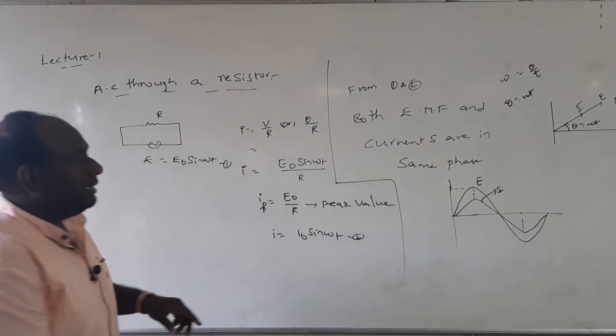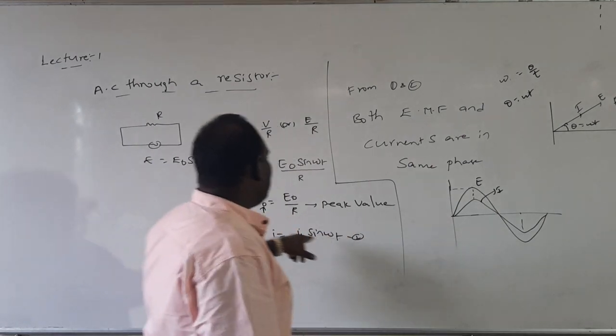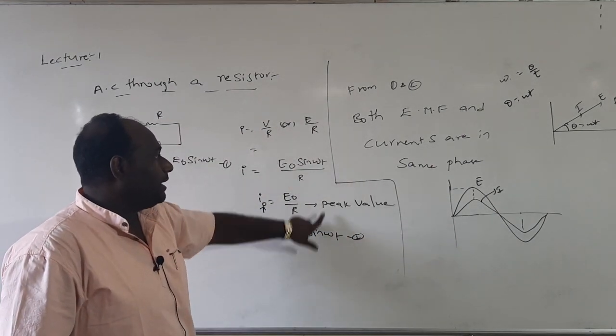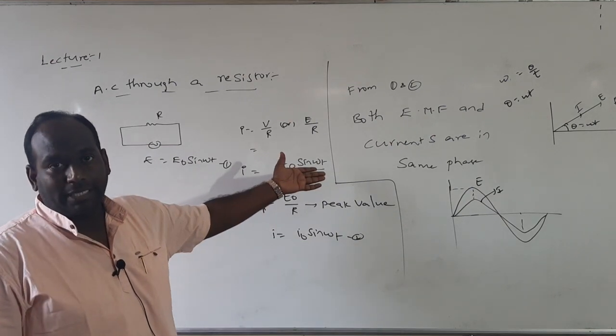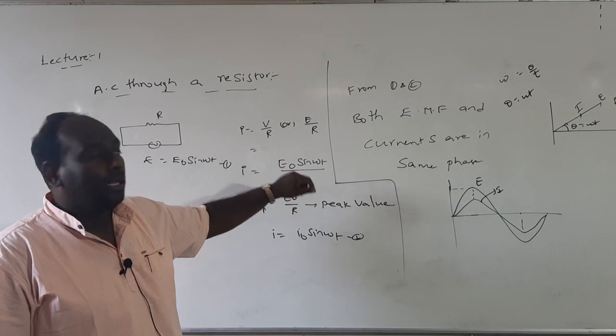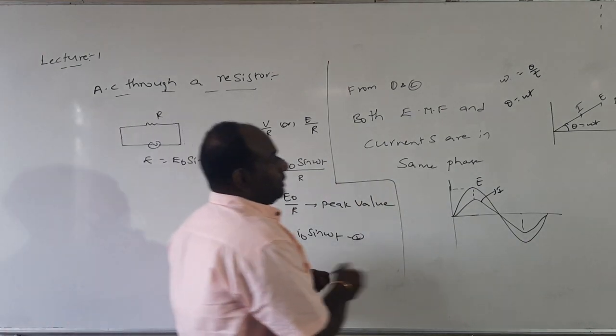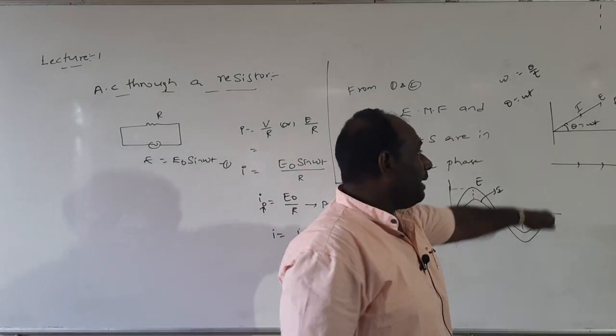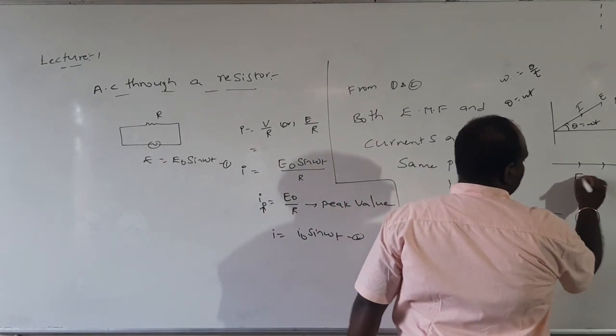If we supply this AC through a resistor, what do we observe? EMF and current are in the same phase. How are we saying that, sir? E equal to E naught sin omega t, I equal to I naught sin omega t. There is no phase difference; the phase difference between these two is 0. Even though the phase is there, the phase difference between them is 0. That means current and voltage are both in the same phase. Like this we can write. With respect to time they are changing. This is E, this is I.